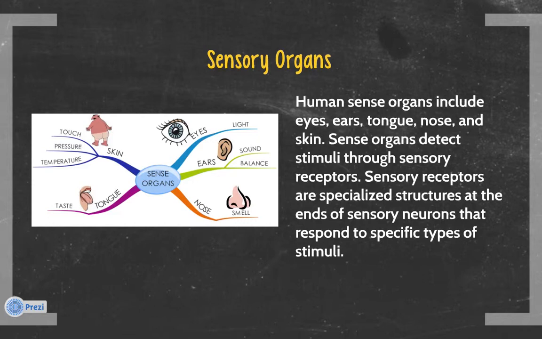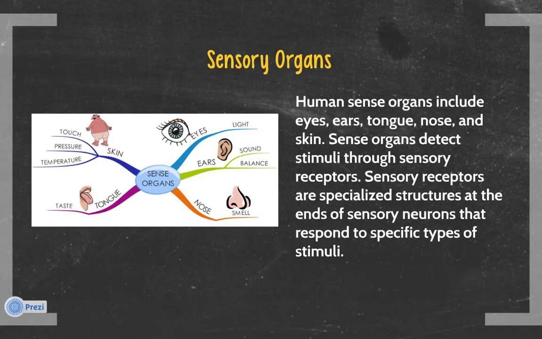Like most other animals, you have sense organs that enable you to monitor what is happening in your surroundings. Human sense organs include the eyes, the ears, the tongue, the nose, and skin. Each sense organ in humans and other mammals detects different types of stimulus. Your skin detects several kinds of stimulus, including pain, pressure, and heat.